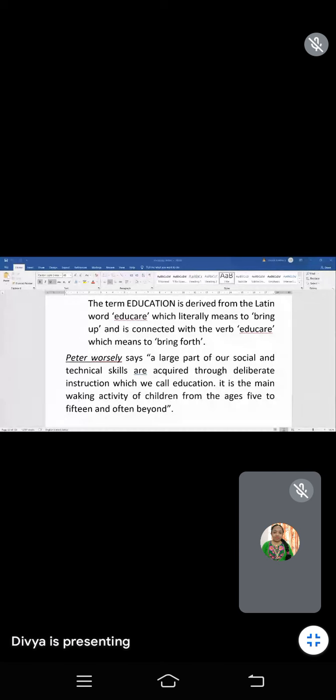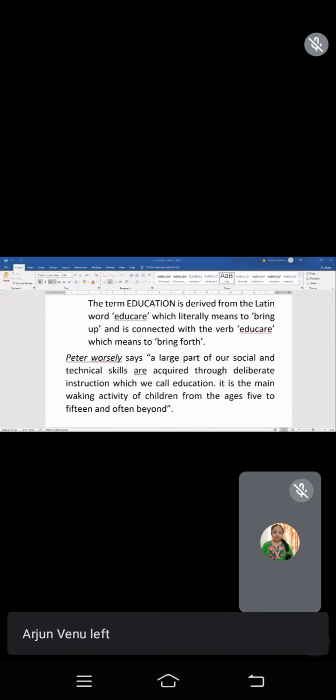From the ages 5 to 15, and often beyond. See, the government used to say the minimum education: every person has to know how to write and how to read. The minimum free of cost education was given by the government, okay? So that's why there were primary and secondary schools given through government, not only in our state but also all over India.